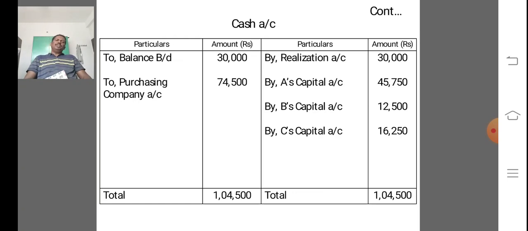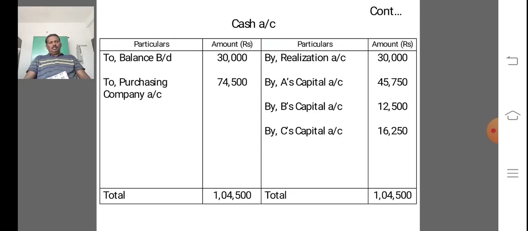Again, we are crediting by realization account 30,000 cash. Debit the purchasing company given in cash 74,500. Total receipt is 1,04,500.